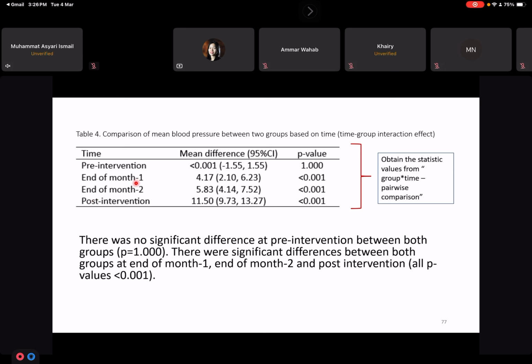Okay, at the end of the first month, we can see there's a difference already. The difference between the intervention group and the control group is 4.17 in fitness score units. And the difference becomes more obvious at post-intervention. When the intervention ended, we can see the fitness score is obviously different between both groups. So there was no significant difference at pre-intervention between both groups. There were significant differences between both groups at the end of the first month, the end of the second month, and also post-intervention. So all the p-values are significant.